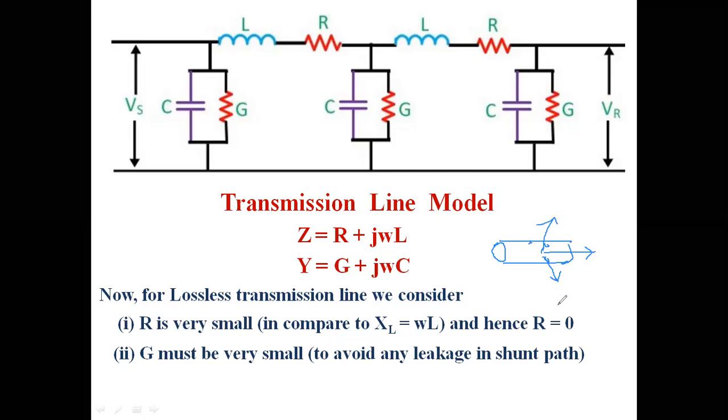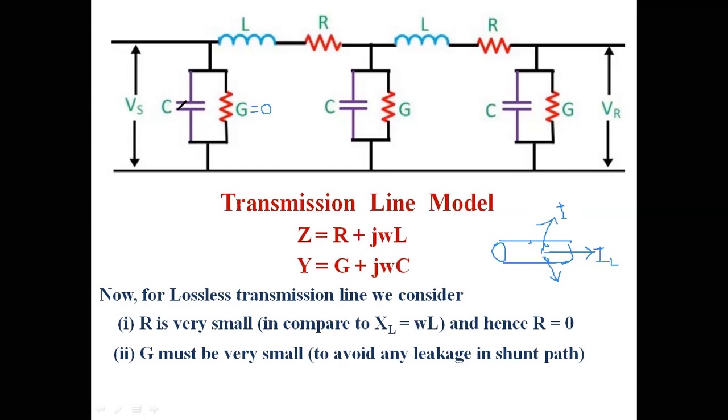Similarly, in the case of a conductor, the line current or the useful current always runs in the axial path. This is your line current IL. Any kind of leakage current always flows in the radial direction. It will try to flow in the shunt path, and this is not your useful current. We have to reduce any kind of leakage always. So we always take conductance G equal to 0. This conductance G equal to 0 means that there is no leakage in the shunt path.